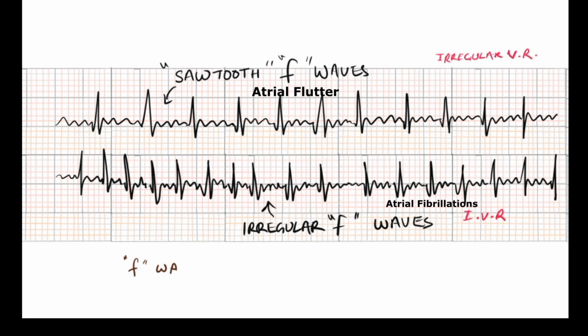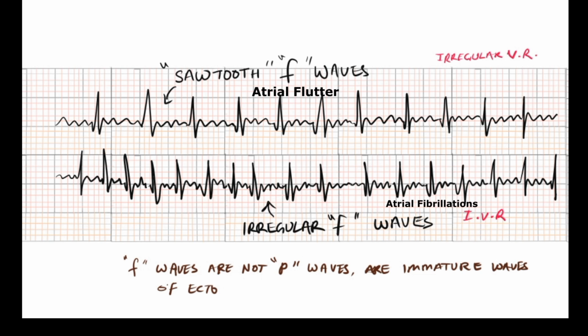This is how we can identify a given ECG, on the basis of the F wave. F waves are not the waves coming from the SA node; these are immature P waves from the multiple ectopic foci. These are the differences between atrial fibrillation and flutter.